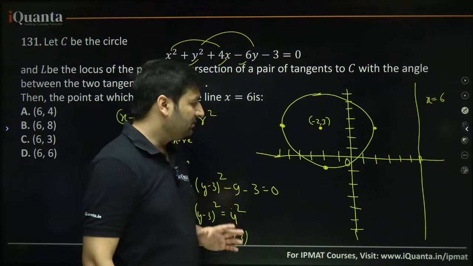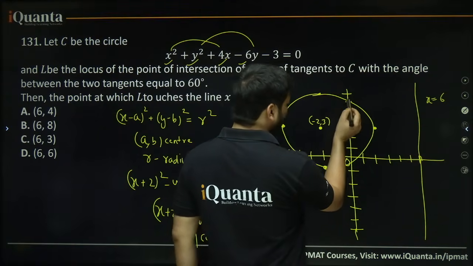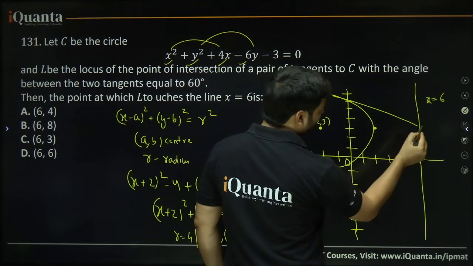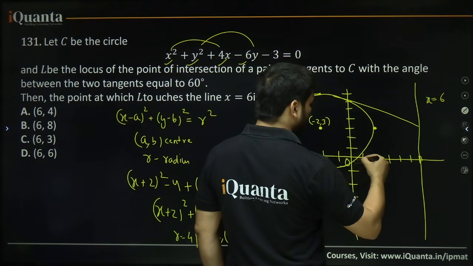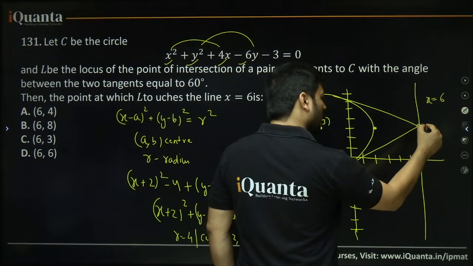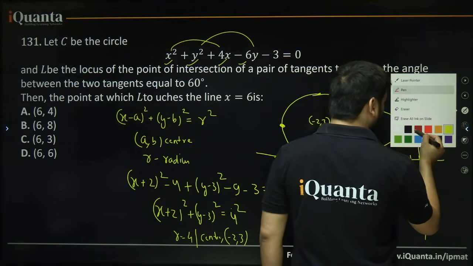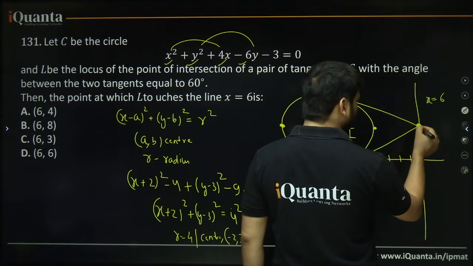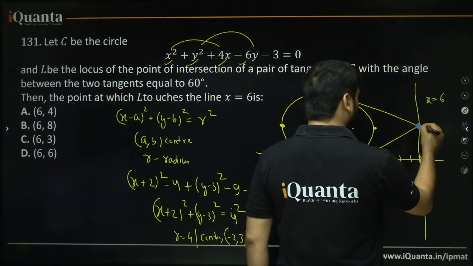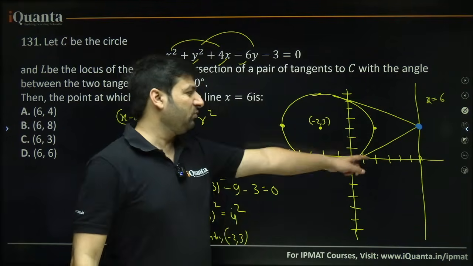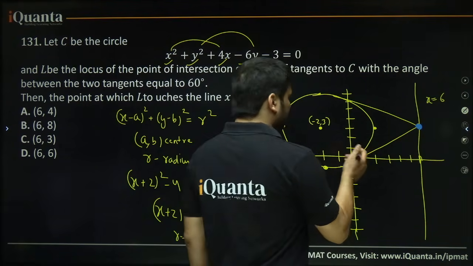You want a pair of tangents, so the pair of tangents touches x equal to 6. Do something like this. This is what your point of intersection of tangents will look like. Yes or no? I hope this is clear. Let me denote this with a blue color, a blue dot. Now what happens? This is the point of intersection of your tangents.